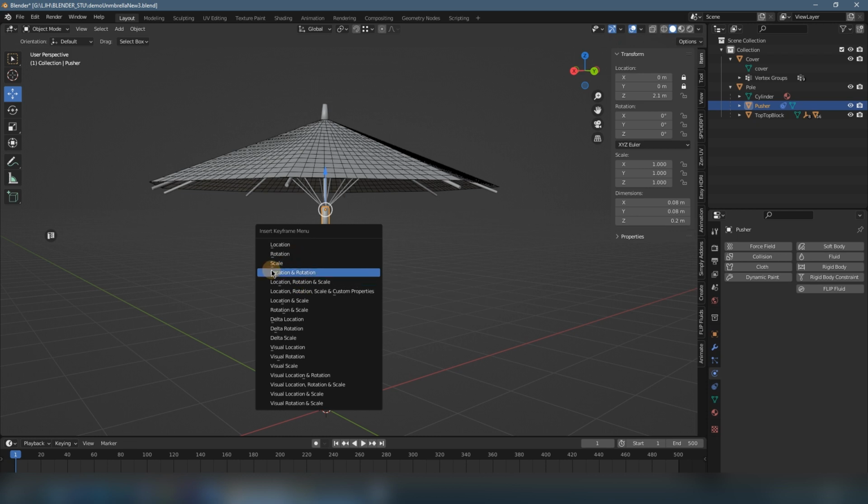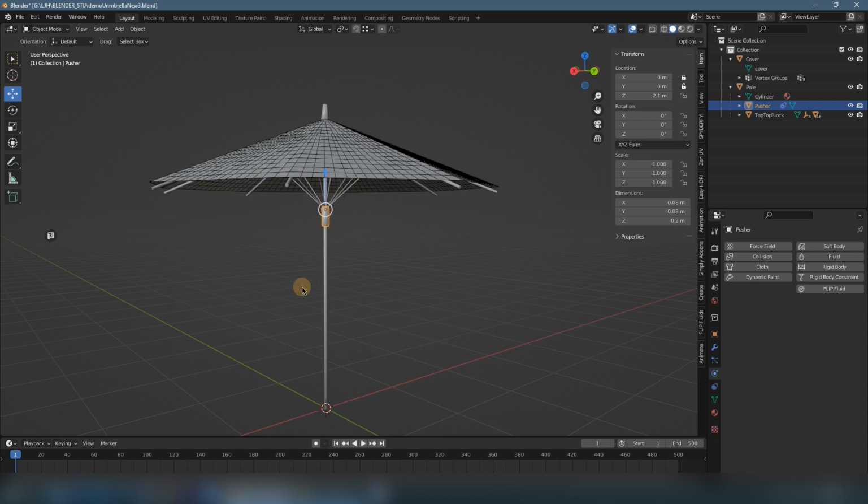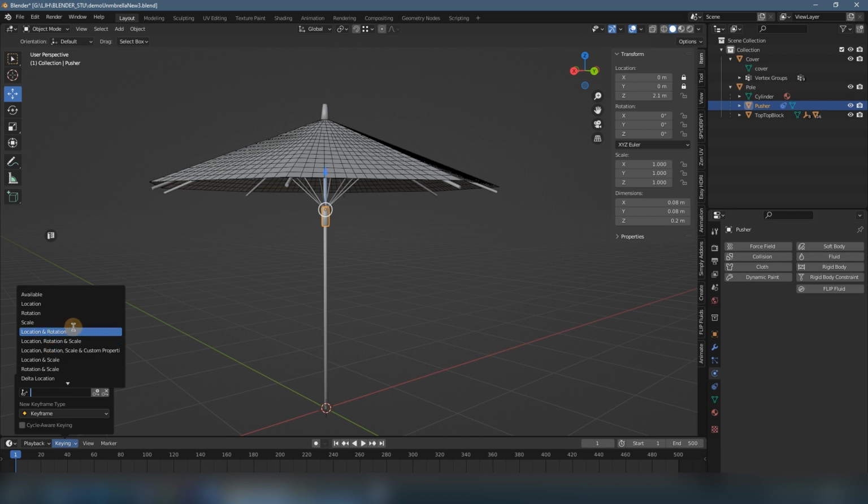If you don't want this menu to pop up every time, we can go to this corner and select a keying set. Here, in the active keying set, we select what we want.